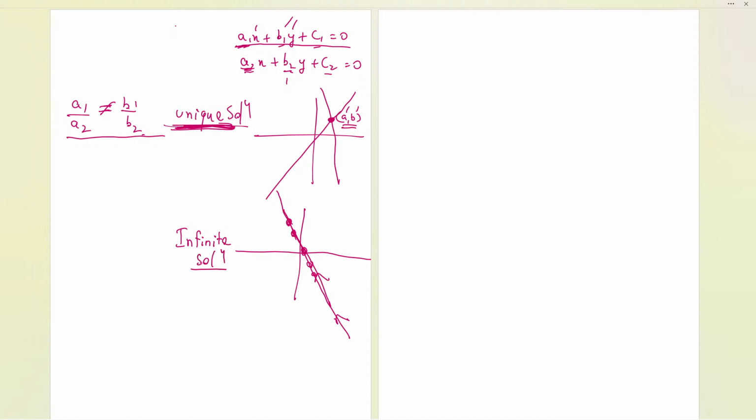So the condition of the infinite solution will be what? All the ratios A1 upon A2, B1 upon B2, and C1 upon C2, all these ratios will be the same. In that case, we can say that we'll be having an infinite solution. The third case is, let me write over here.